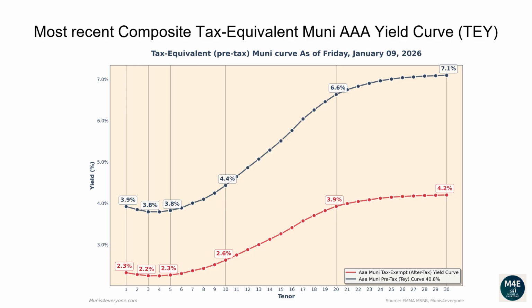The one-year tax-exempt yield is 2.32%. Corresponding to a 3.92% tax-equivalent yield for investors in the top tax bracket. The two-year tax-equivalent yield is 3.85%. The 5-year tax-equivalent yield is 3.83%. The 10-year tax-equivalent yield is 4.43%. The 20-year tax-equivalent yield is 6.63%. The 30-year tax-equivalent yield is 7.1%.